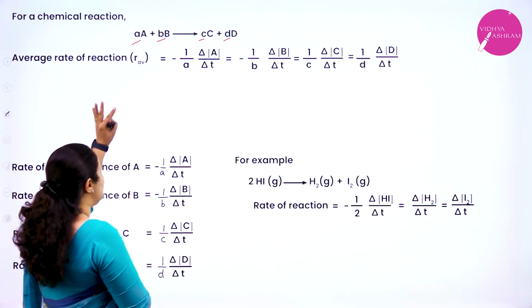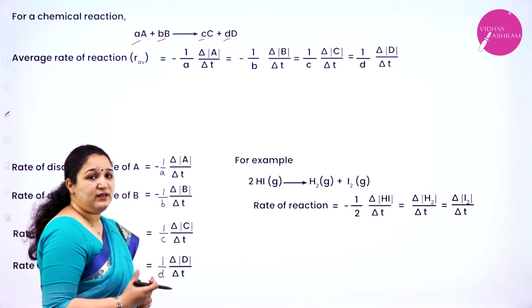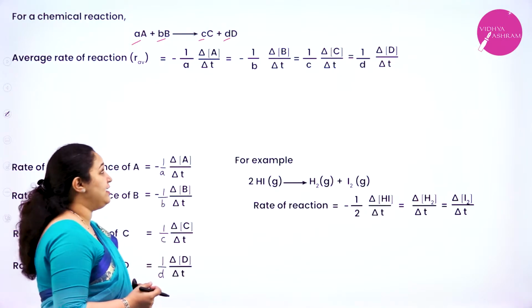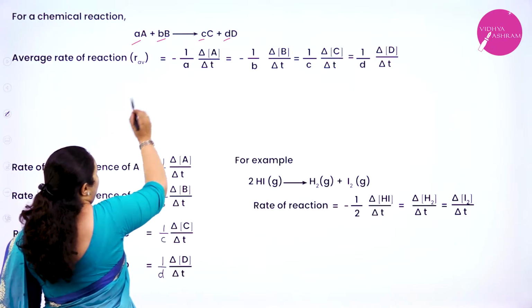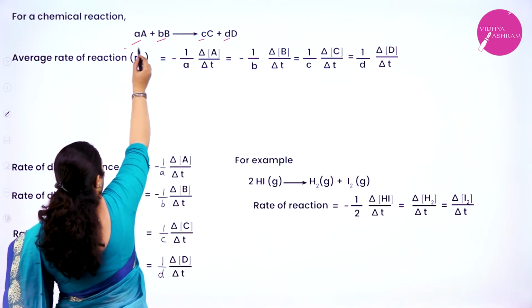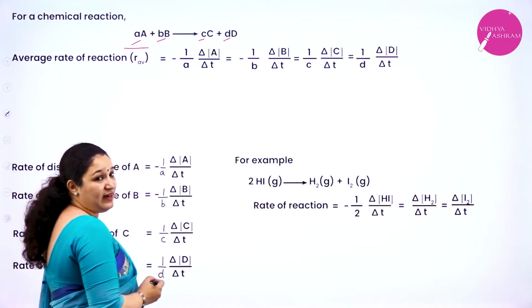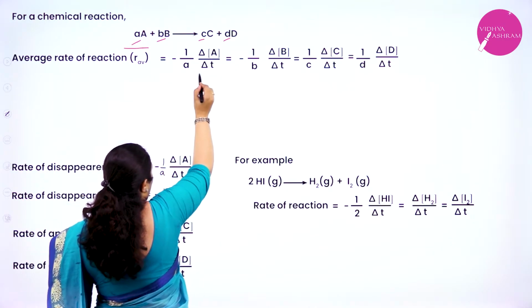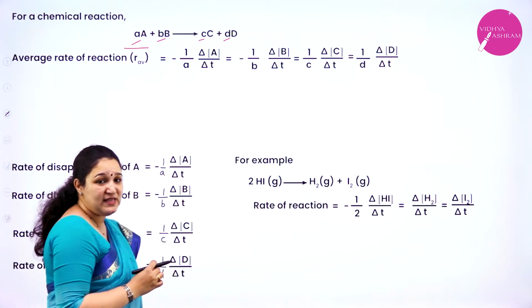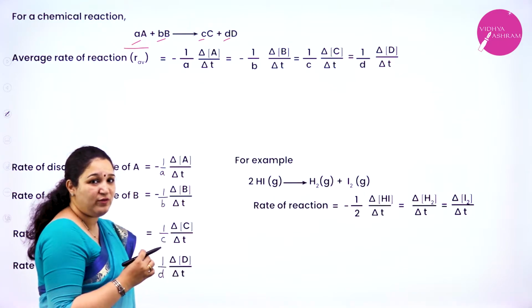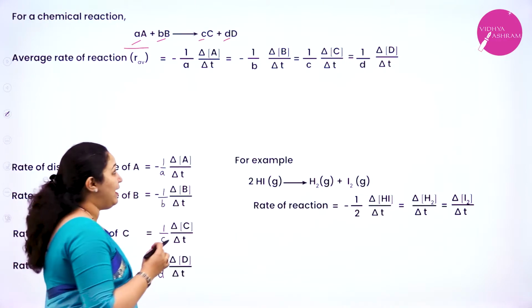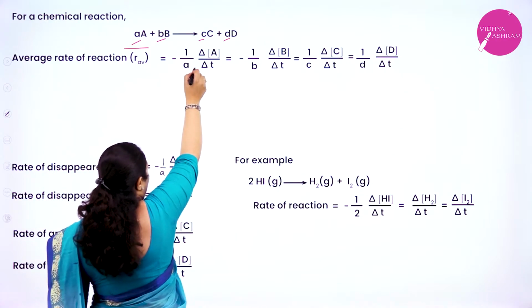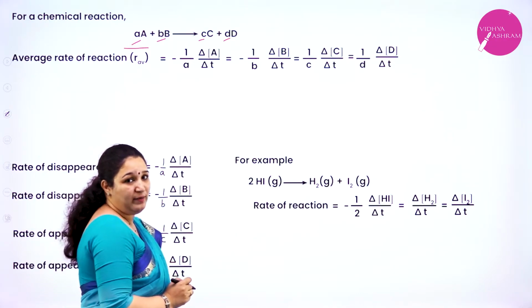So for this reaction, how do I write the average rate of a reaction? That is, R average is equal to, now in terms of A, I will write it as minus 1 by a, delta [A] by delta T. Always remember the stoichiometric coefficient has to be written as a fraction, that is 1 by a has to come in the denominator.